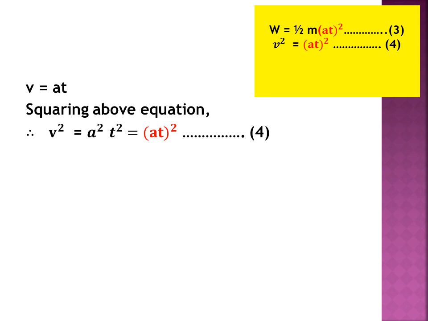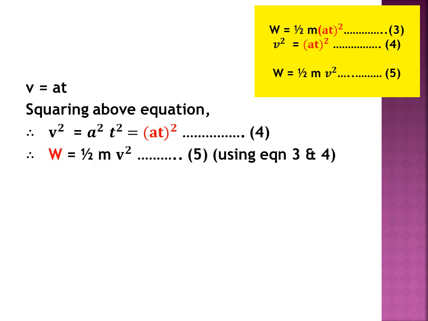Now this W can be written as half m v square. How? Instead of (at) the whole square, we can write this v square. So this becomes our equation number 5. This equation 5 we have got from equations 3 and 4 by rearranging the terms. So W will become half m v square. This becomes our equation 5.